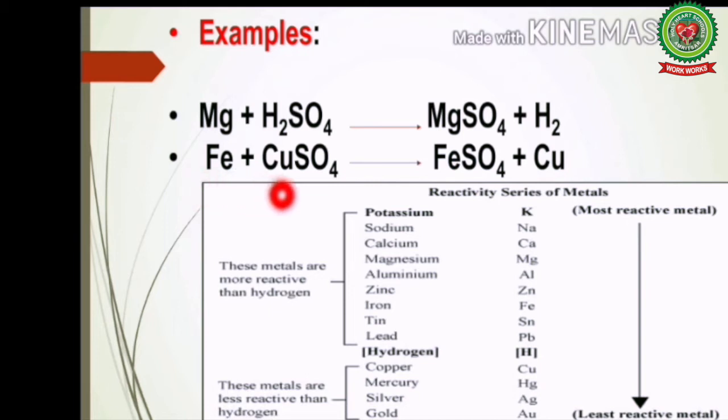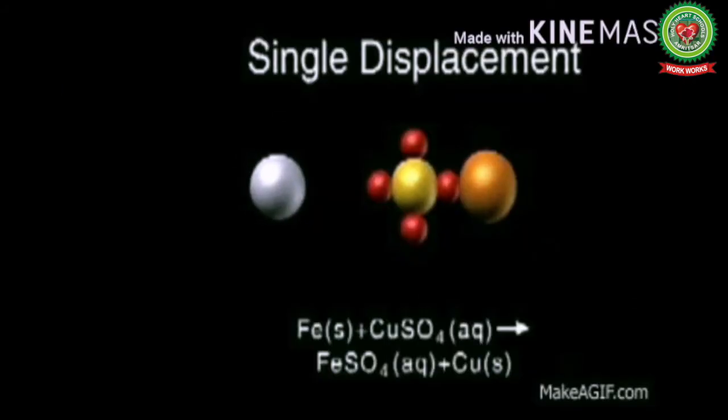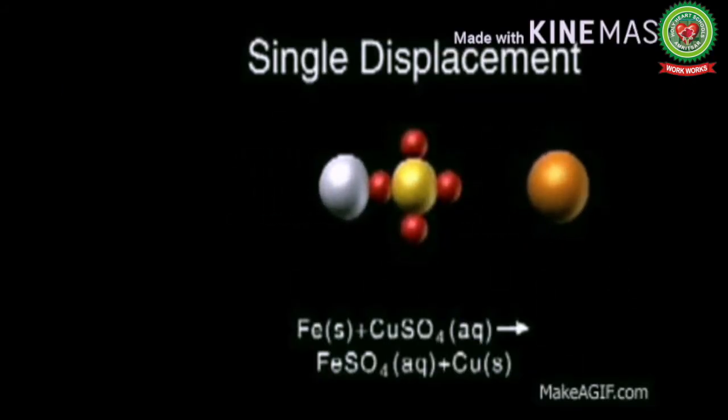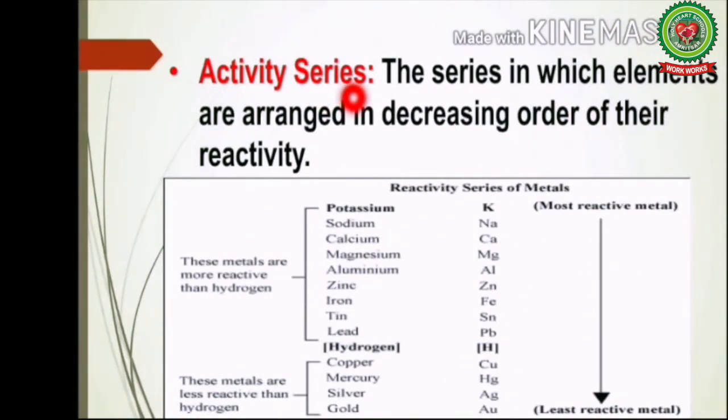One more example. Iron reacts with copper sulfate to form iron sulfate plus copper. Students, in an activity series, iron is more reactive than copper. So iron replaces copper and makes a bond with the sulfate ion and forms FeSO4. Let's see, iron displaces copper. So what is an activity series? Activity series is defined as the series in which elements are arranged in decreasing order of their reactivity.